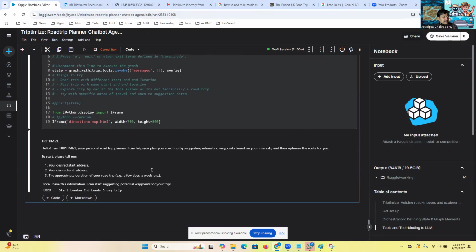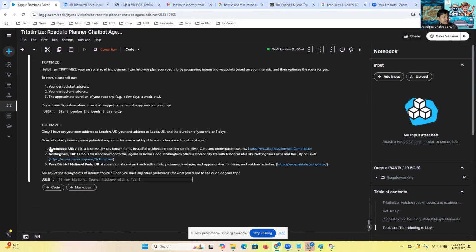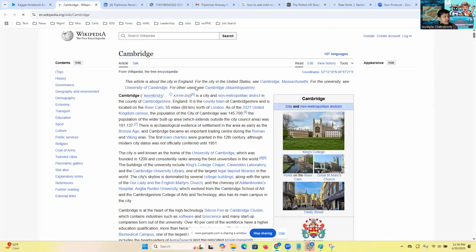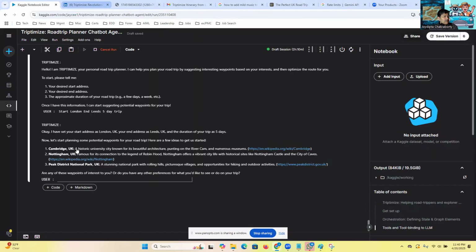So it takes that and then decides, okay, let's give these options. Let's say it likes Cambridge, Nottingham, Beacon. Let's say we look at these links that it's provided us, go through them, we like them, and say, hey, let's add that. Okay. So let's say we did that for all of those locations, and I say add all.